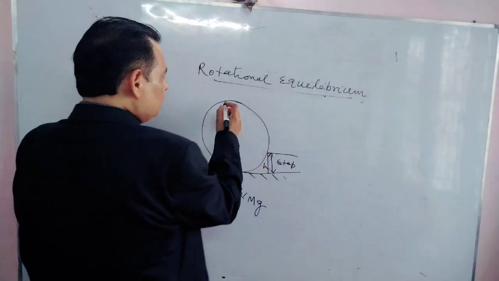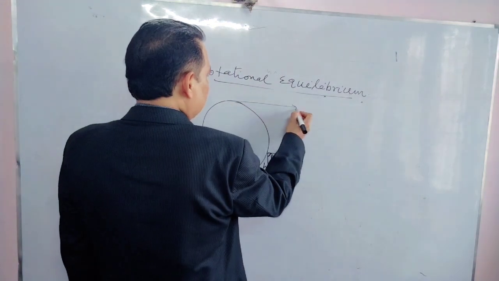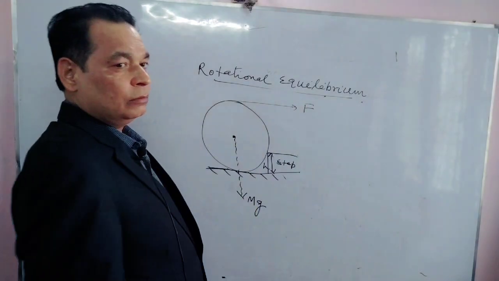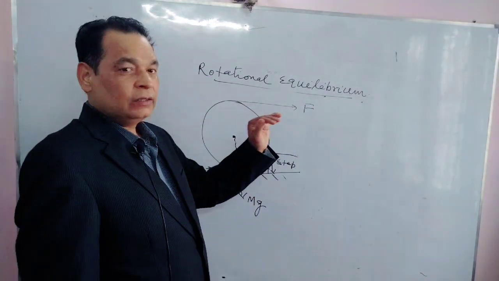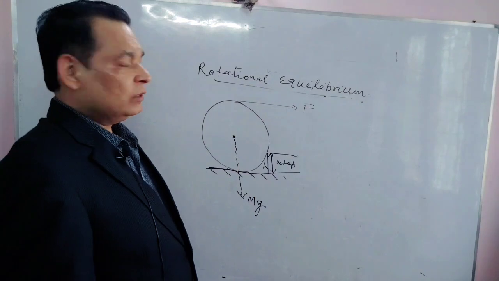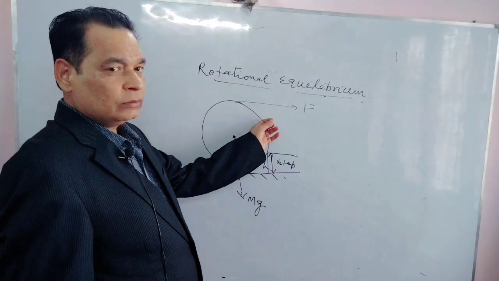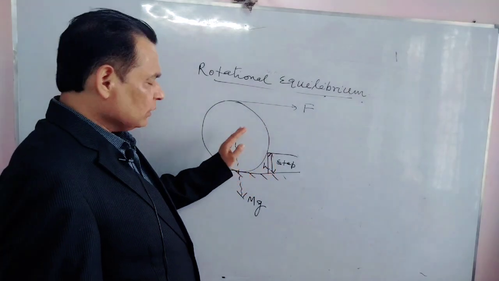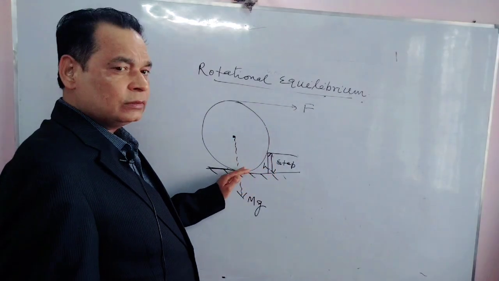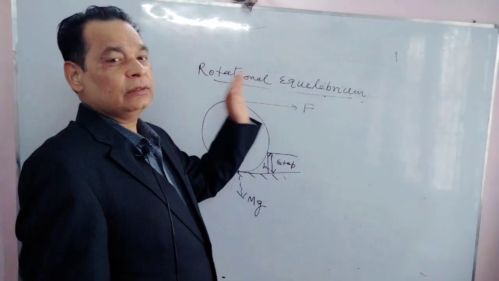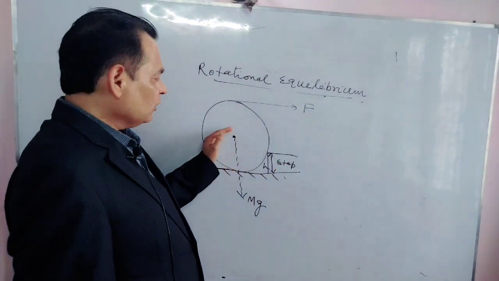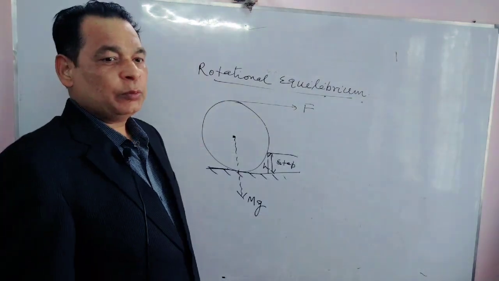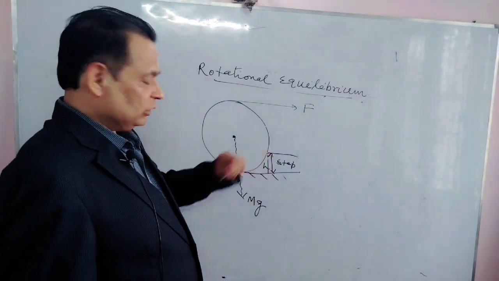And the rope is not slipping, as shown in this figure. An F force is applied through this rope. This F is horizontal. This is the force at which this body, this disc, is just rising. Just rising means that it's in equilibrium, about to leave this surface and topple down at this position.